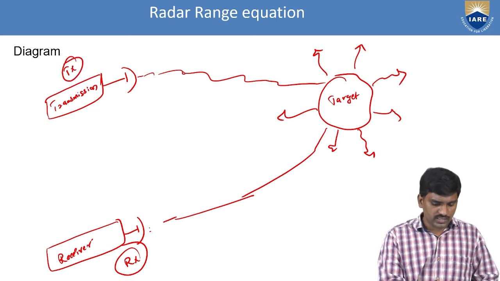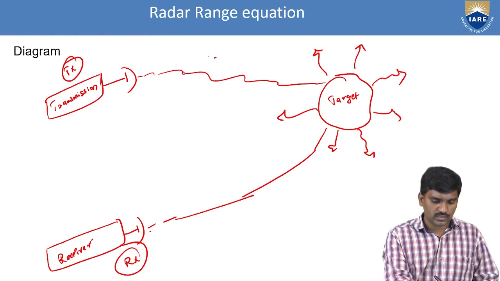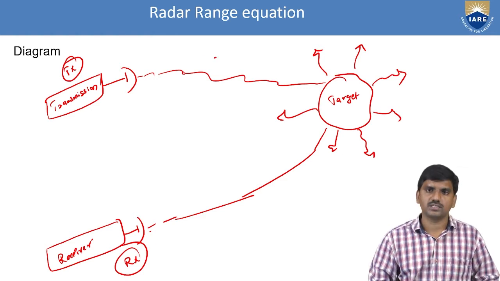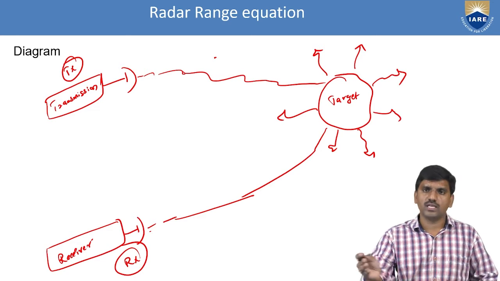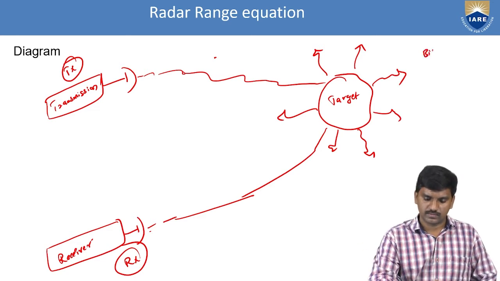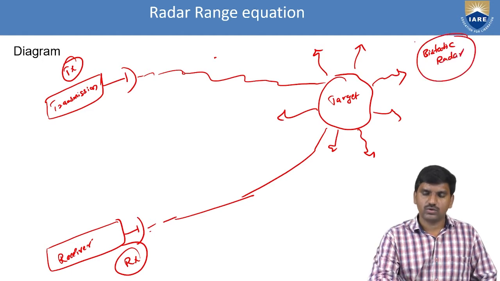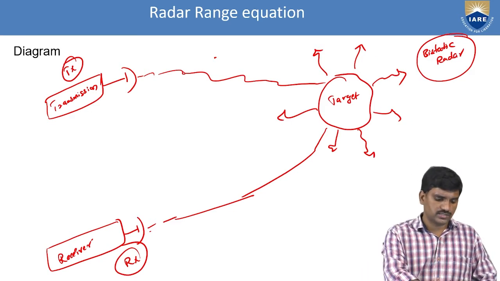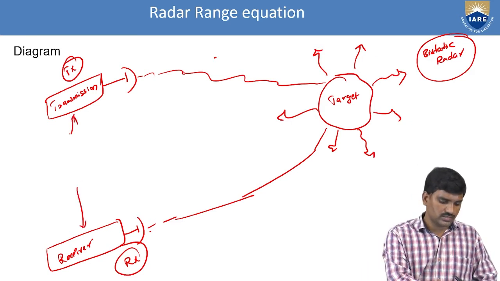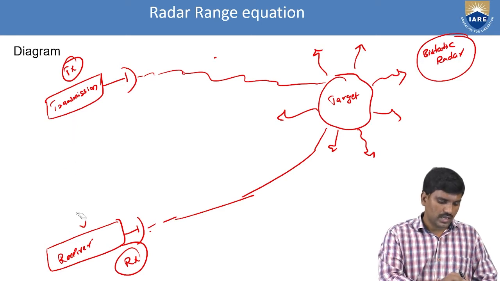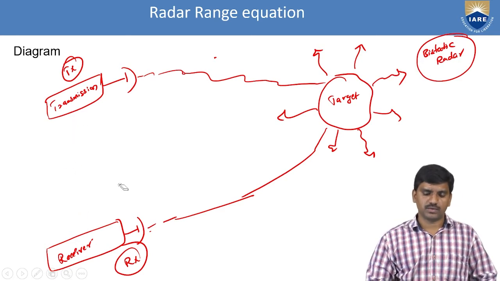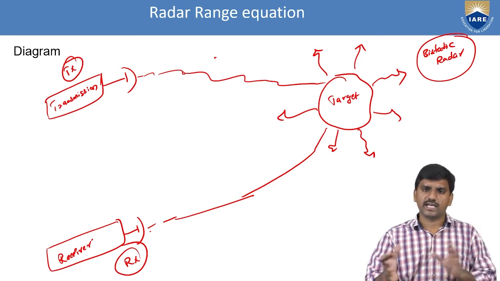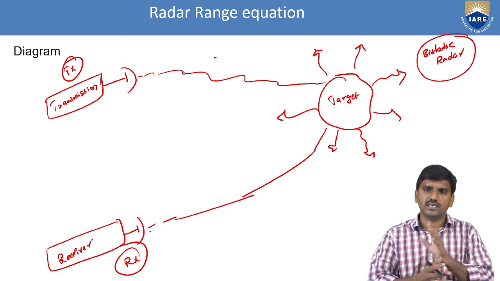The range between the transmitter and target is one distance. From target to receiver is another distance. This is only for bistatic radar. As we know, in bistatic radar, the transmitter and receiver are separated by a distance. Here we have one distance, R or distance D, just for experimental purposes. So this is the theoretical diagram, the theoretical system.